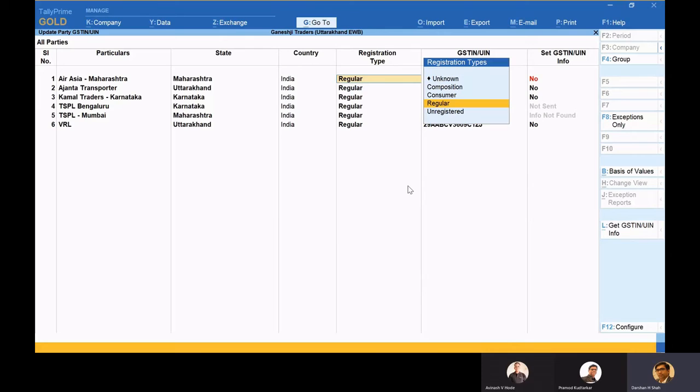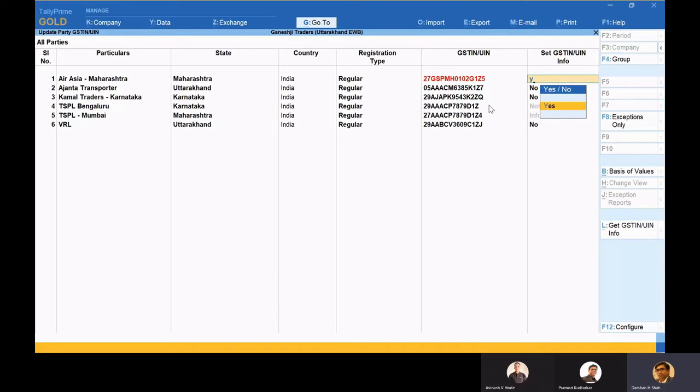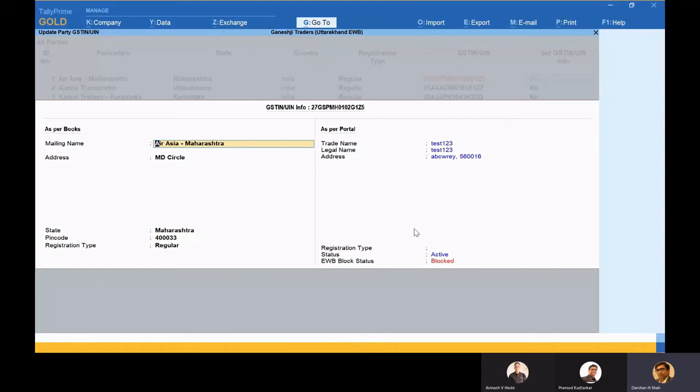1 was not found, and there's something in red also. And 1 was not even sent. Maybe I had not written the entire 15 digits, and maybe that was the reason, or the format. Let's see what is there in red for me. When I go into this red, I can see that it has been blocked. So now I can think about whether to trade with this party or not. I can take some decisions based on it.